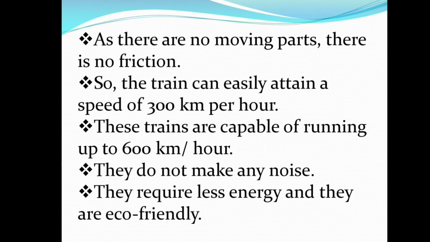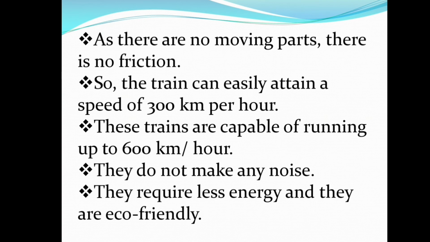As there are no moving parts, there is no friction. So the train can easily attain a speed of 300 km per hour. These trains are capable of running up to 600 km per hour. They do not make any noise. They require less energy and they are eco-friendly.